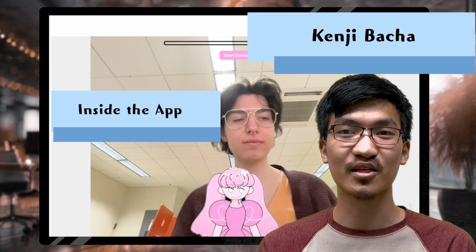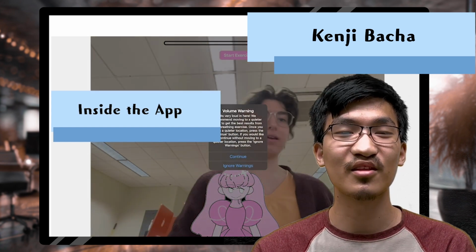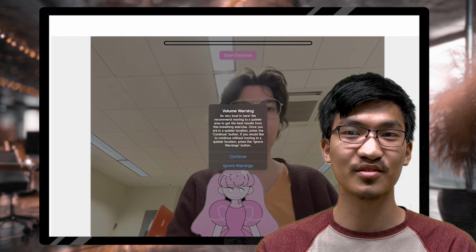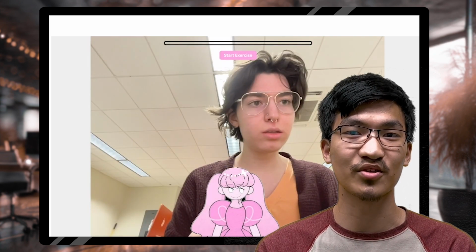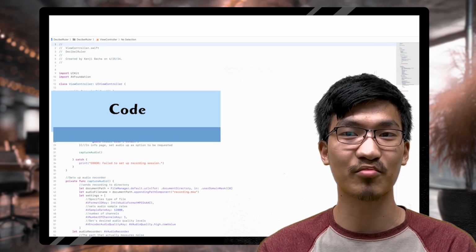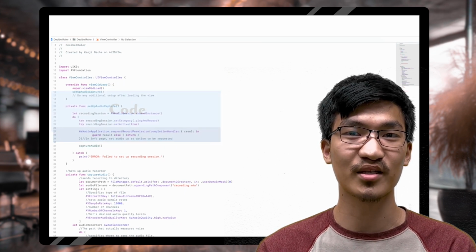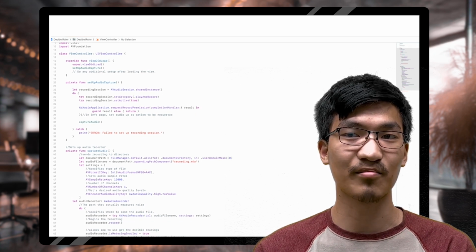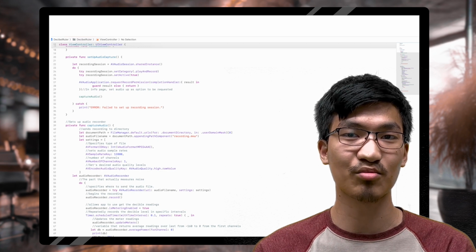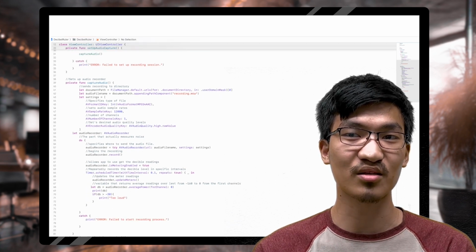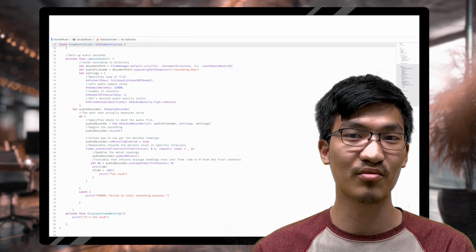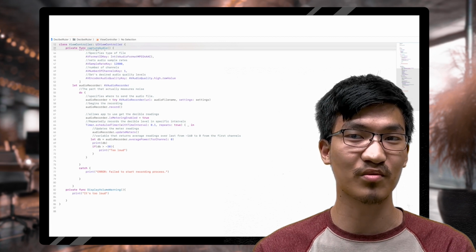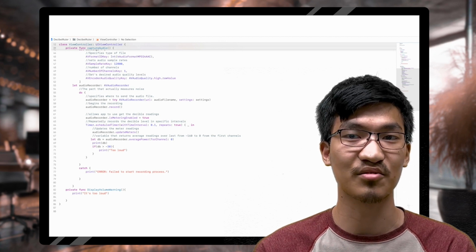My name is Kenji Bacha, and my focus during the development of the app was on programming the background volume meter that signals if the space the user is in is over a certain threshold. The intention being that it would prompt the user to move to a quieter place to help calm down. It was during another client meeting that, while discussing a method of sound recognition geared towards recognizing breathing, it occurred to me that we could use that sort of audio recording to also help determine if the environment was promoting the calmness that we were hoping to impart to any student needing to take a breath.